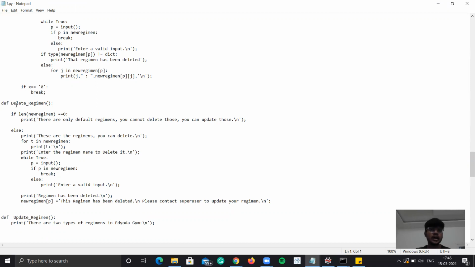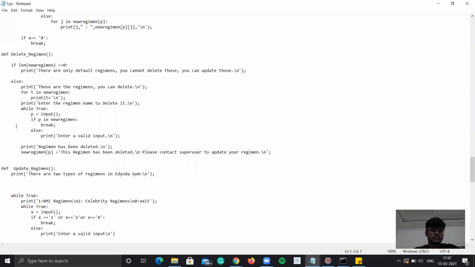I mean, I can't delete BMI based regimens. I can only delete celebrity regimens, but I can update BMI based regimens. So when coming to the delete regimen, it will print out the regimens in the celebrity dictionary. If I want to delete the Salman Khan regimen, I will give Salman as input. It will delete the Salman regimen.